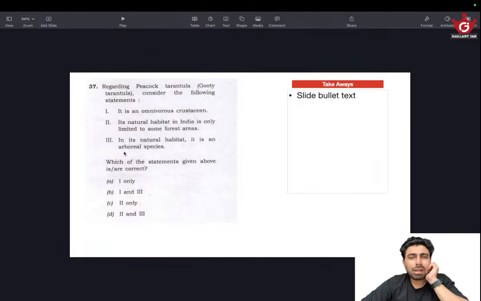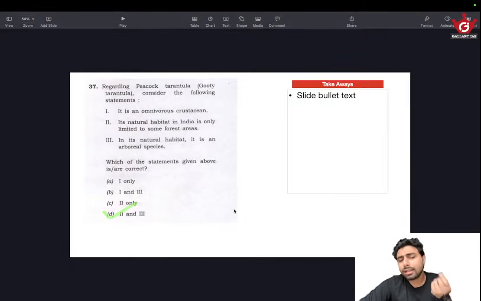Down there they are prone to attacks from other bigger species. So this is likely to be right. Even I don't know whether this tarantula lays webs or anything, but given they are omnivorous, given they are a spider, there is a good chance that they could be arboreal. Anyways, the second statement is right, and it says that it lives in forest areas. So it makes sense to go with D.